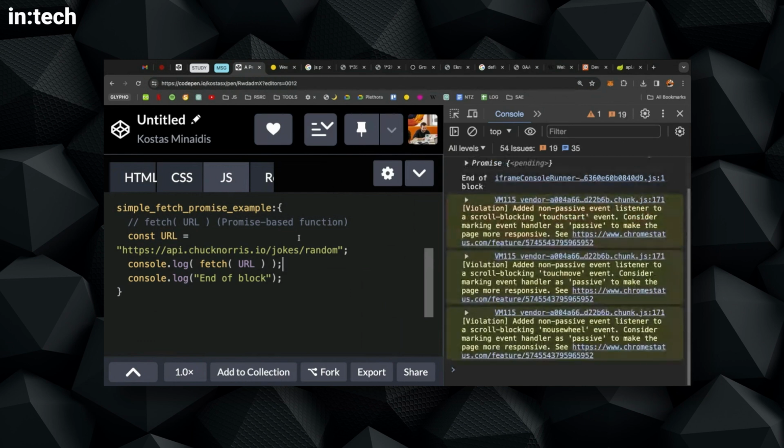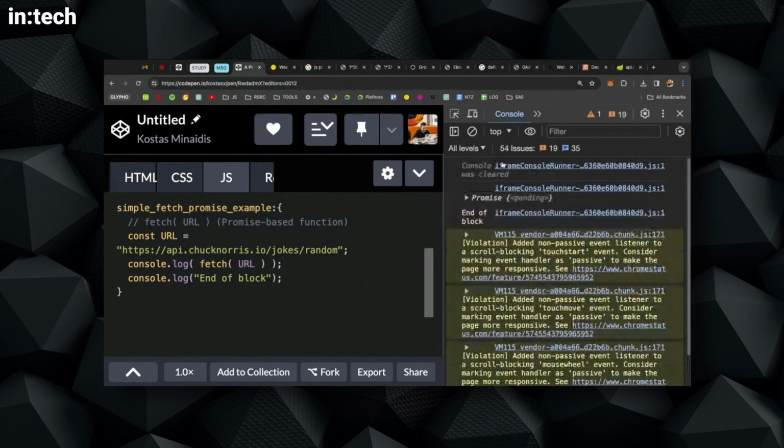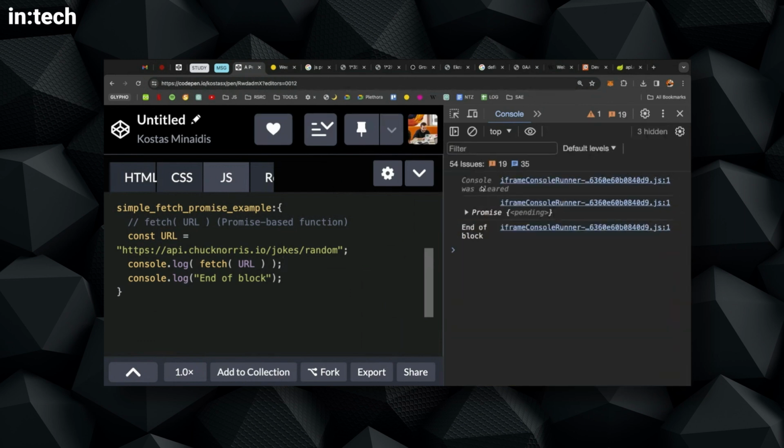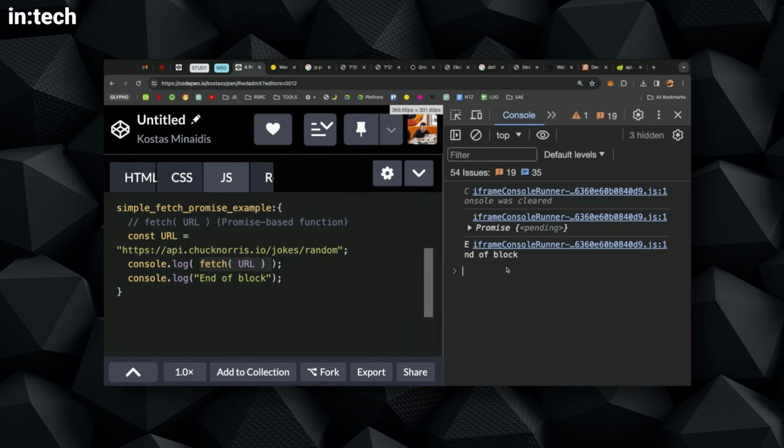And I can see that, let me just filter some of this. Okay, so what do you see I get back from this function call? There's something that reminds us of what we saw earlier in the diagrams, right? So I get back a promise in pending mode.